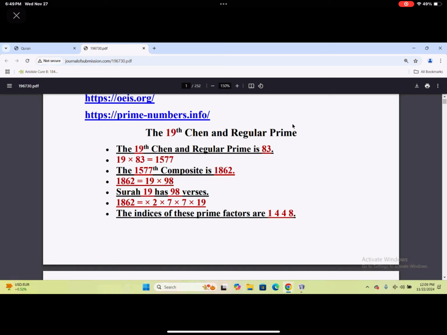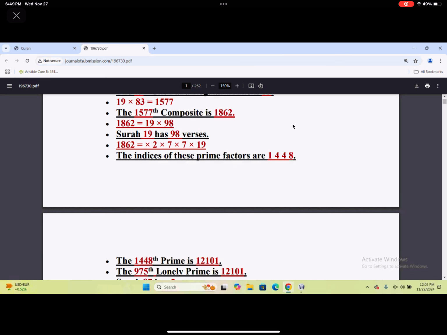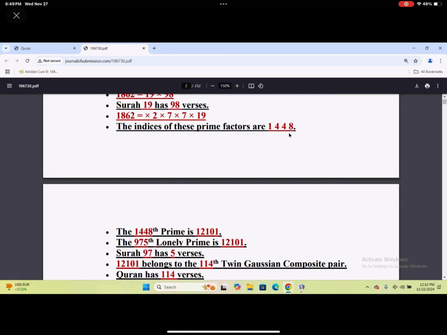1448th prime is 12101, and the index of this in the lonely prime domain is 975. 975 is telling us that chapter 97 has 5 verses.